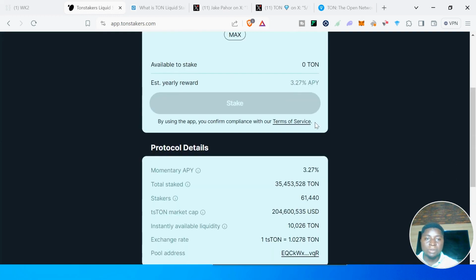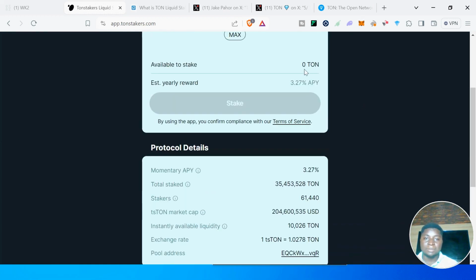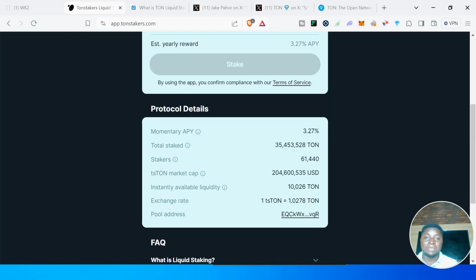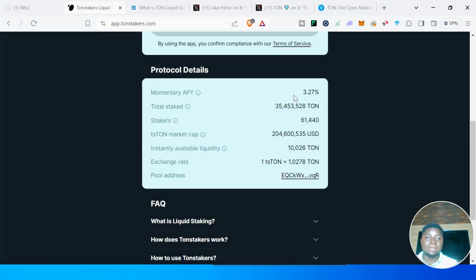Let's quickly look at the data before staking. In this place you see the available amount, what you have in your wallet to stake. This is a new wallet, so I don't have anything there. Estimated yearly yield 3.27% APY: this is how much you earn for staking. Then these are the details that you should know. This is the APR, the interest you earn. This is the total staked on the platform, 35 million Ton.